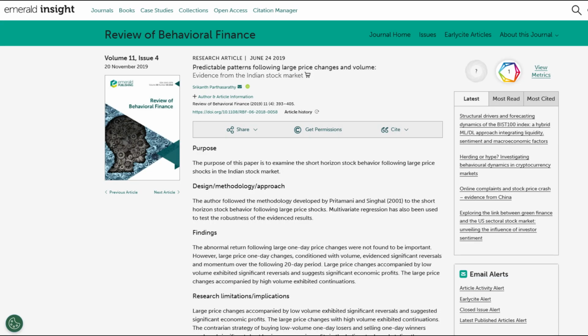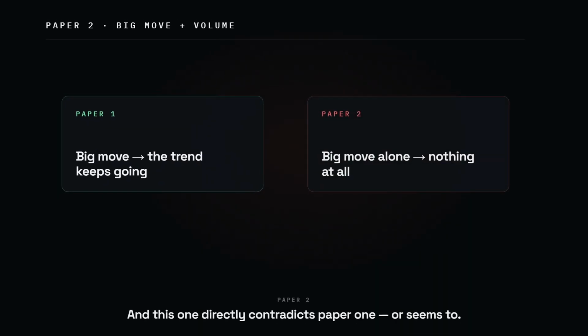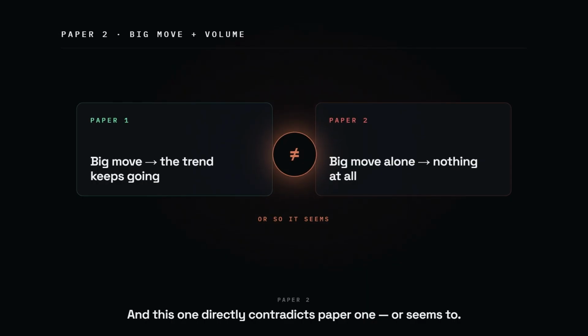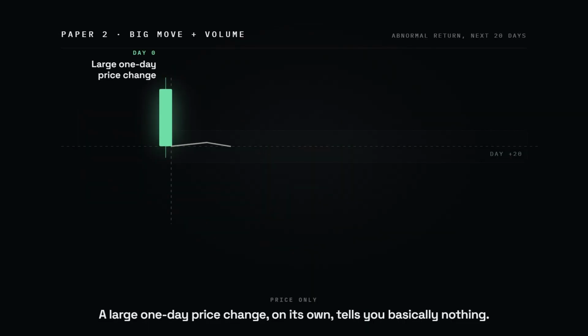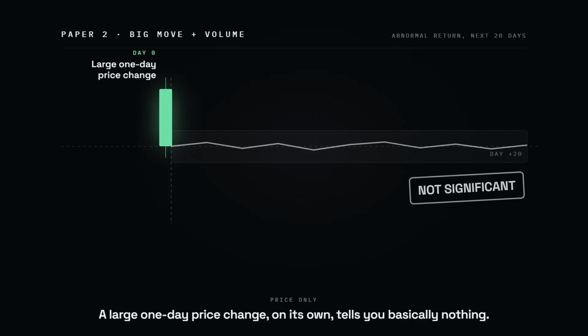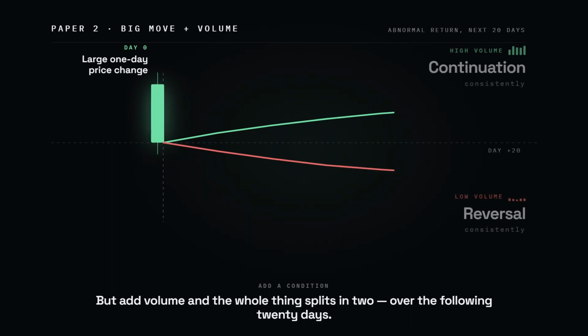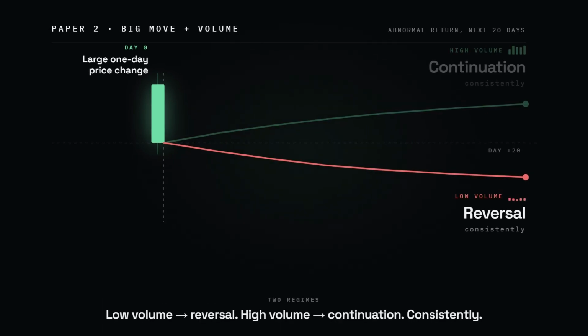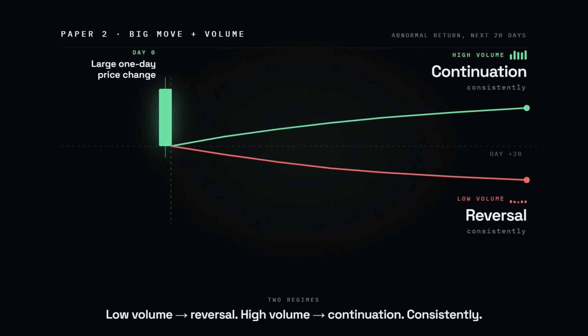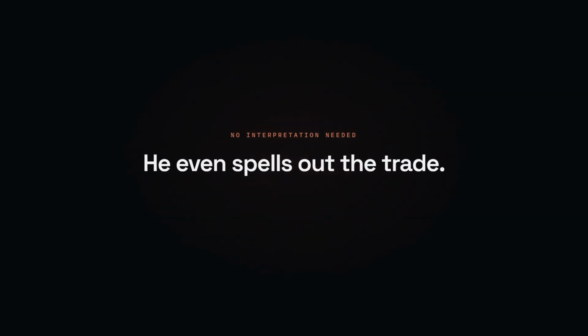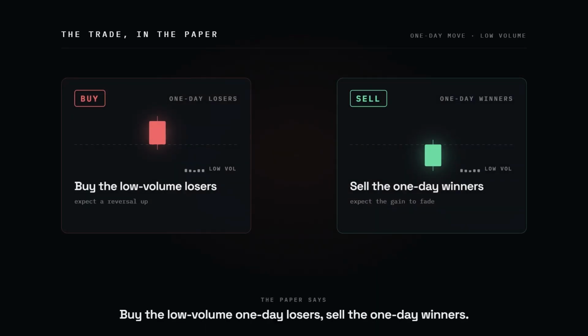Paper 3, Parthasarathy 2019. Predictable patterns following large price changes and volume, Indian stock market. And this one directly contradicts paper 1, or seems to. He finds that a large one-day price change, on its own, tells you basically nothing. The abnormal return afterwards wasn't significant, but add volume as a condition and the whole thing splits in 2, measured over the following 20 days. Big move on low volume leads to reversal. Big move on high volume leads to continuation. Consistently. He even spells out the trade. Buy the low volume one-day losers. Sell the one-day winners. That's not my interpretation of the paper, that's the paper's own conclusion.